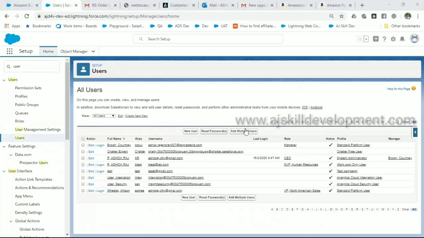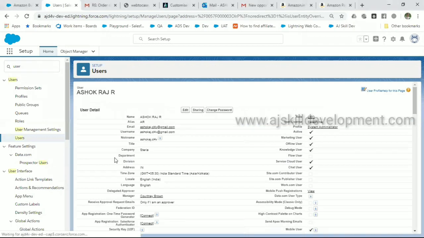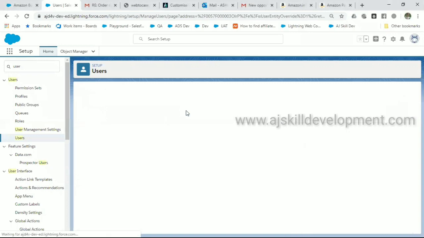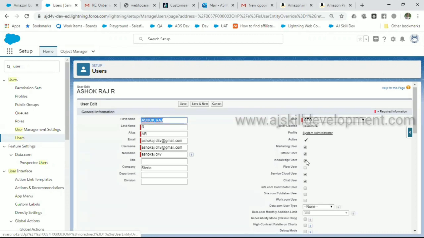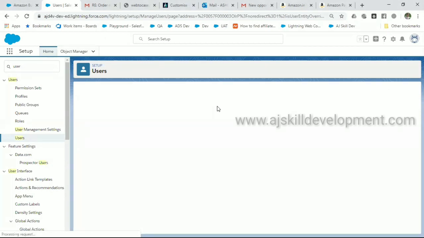Okay. So now, if you go to user, you can see who all have access to your Salesforce application. In your name, you can see you are a system administrator. So if you want to enable the knowledge article, first go to that user, click on edit, then click on knowledge user. It means this user will have the permission to create the knowledge article. So enable it and save the record. This is the very first step you have to do.